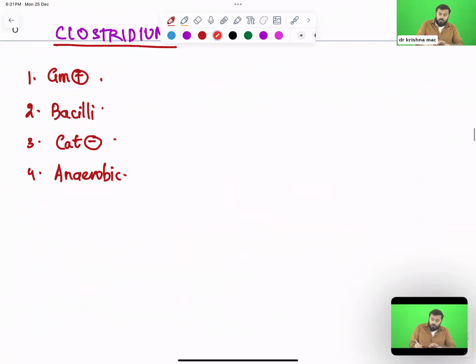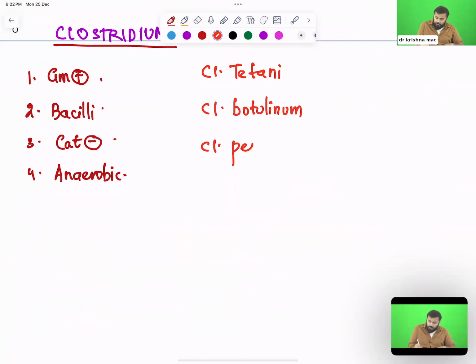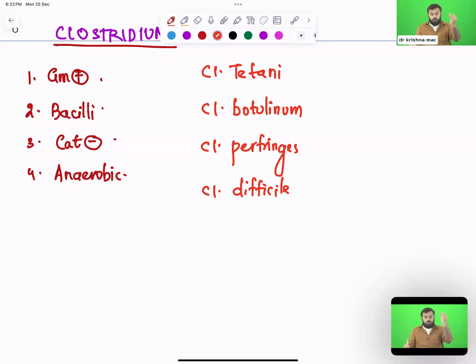Regarding Clostridium, how many different species do we have? We have four important Clostridial species: Clostridium tetani, Clostridium botulinum, Clostridium perfringens, and Clostridium difficile. In today's class, we shall discuss all these four important bacteria. First, let us start with the famous one that all of you know, Clostridium tetani.